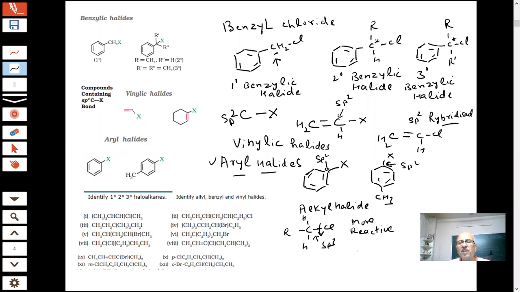So this is the first attempt by us in which we are trying to give you the classifications of these on the basis of the number of halogens, on the basis of sp3 carbon, 1 degree, 2 degree, 3 degree alkyl halides. Then we have discussed the vinyl halides, allyl halides, and the aromatic or haloarenes, students.